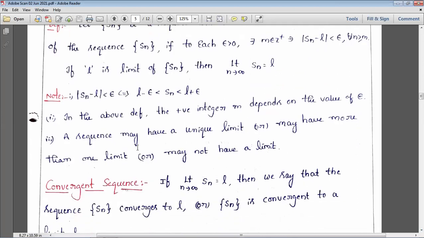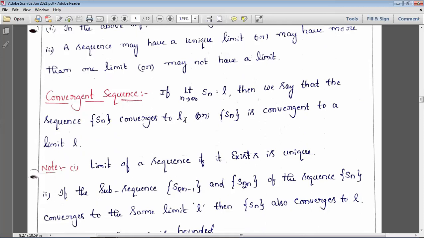In the above definition, the positive integer m depends on the value of epsilon. A sequence may have a unique limit, or may have more than one limit, or may not have a limit. It may have one limit, two limits, or more than that, or the limit may not exist. Next, convergent sequence. See the terminology. This is a very important one: convergent, divergent, oscillatory.